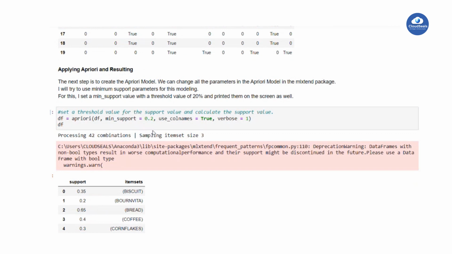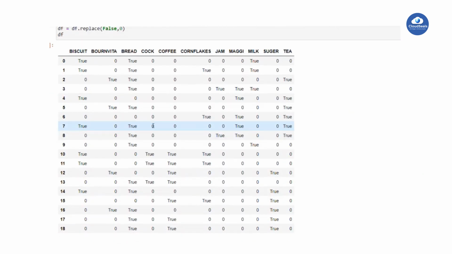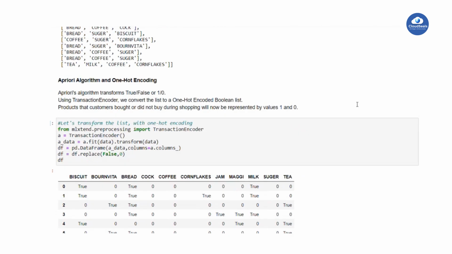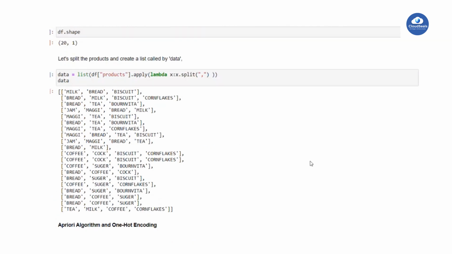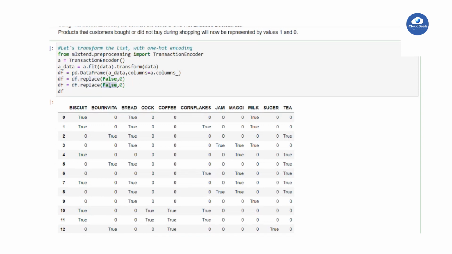Yes, the true will be converted into one. Why have the numerical data? It is very easy to explain. I just replaced false with zero, that's it. You can replace the same thing, true with one.